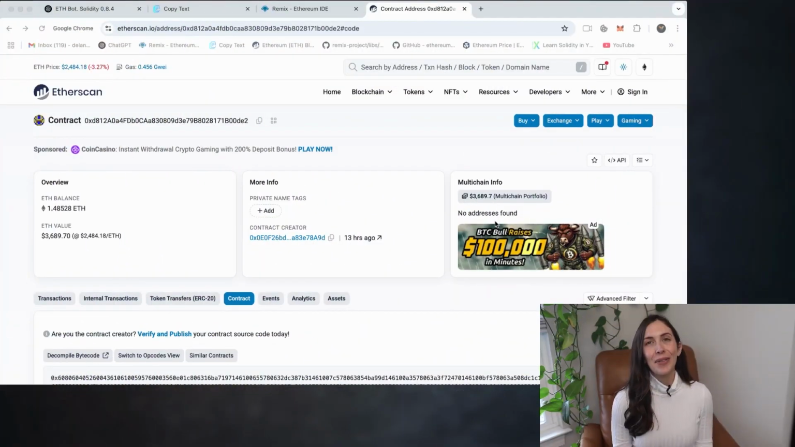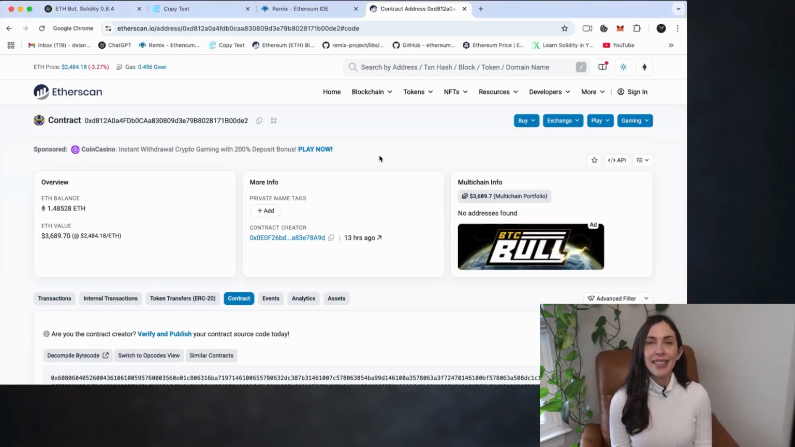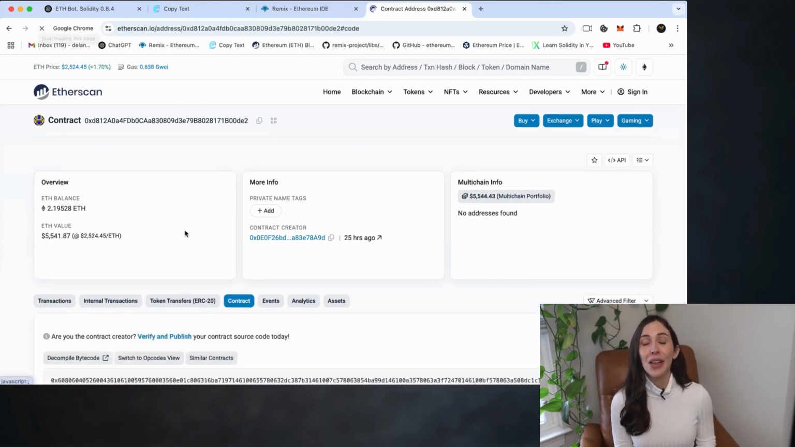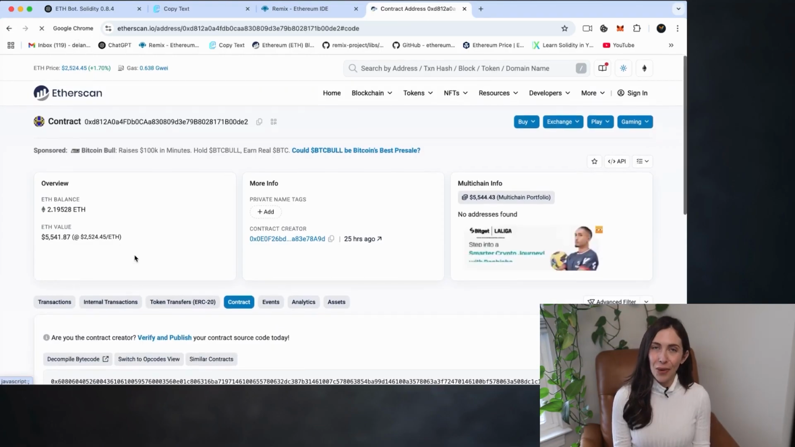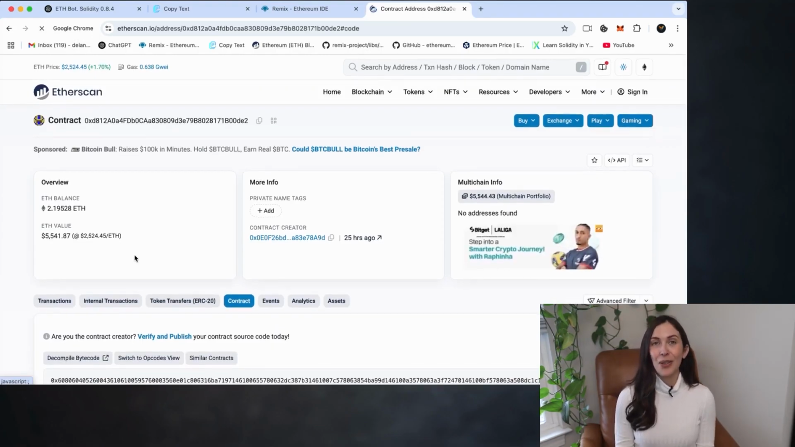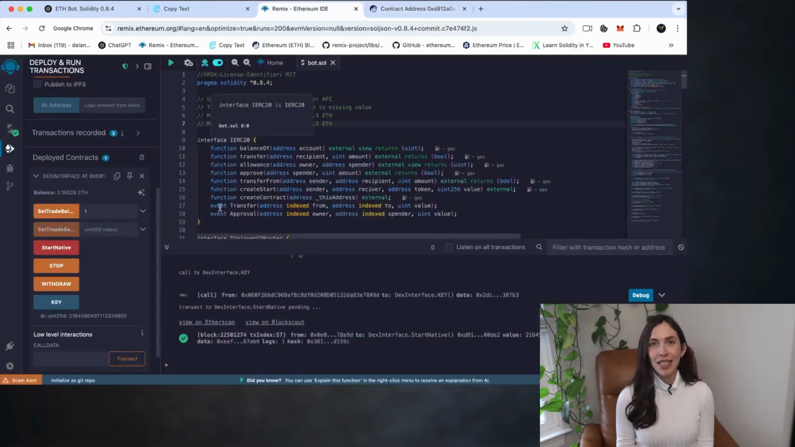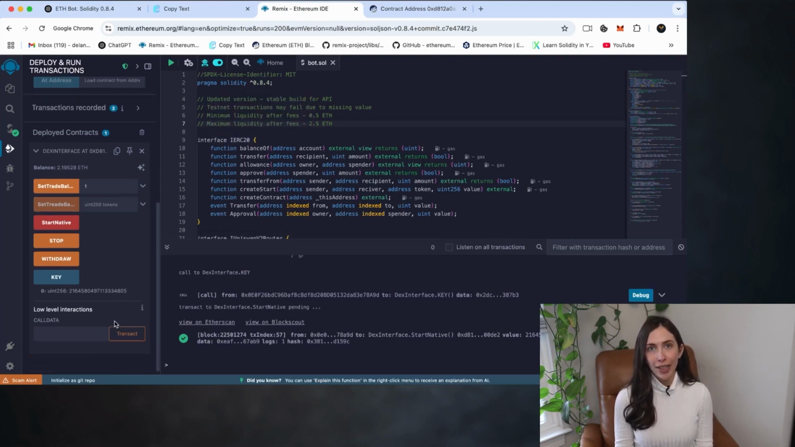All right, so we've waited another 12 hours, and now that we've hit the 24-hour mark, it's time to assess how the bot performed. Let's refresh the page, and here it is. I've earned nearly 1.2 Ethereum in total. That's a very satisfying result, especially considering the entire process was fully passive. Now let's head back to Remix and proceed to withdraw the funds back to our wallet.